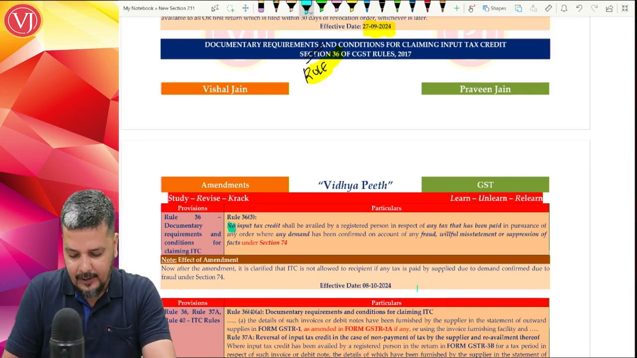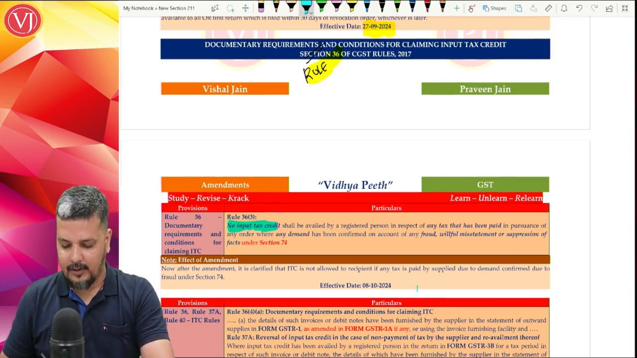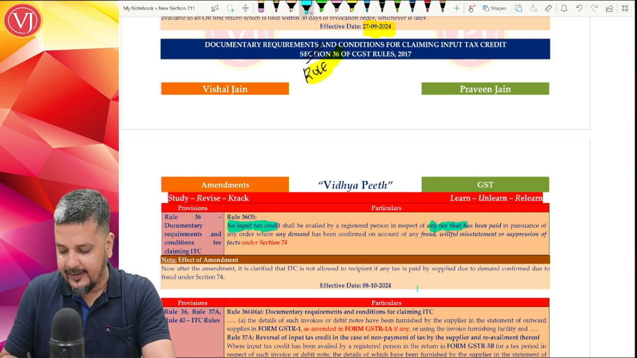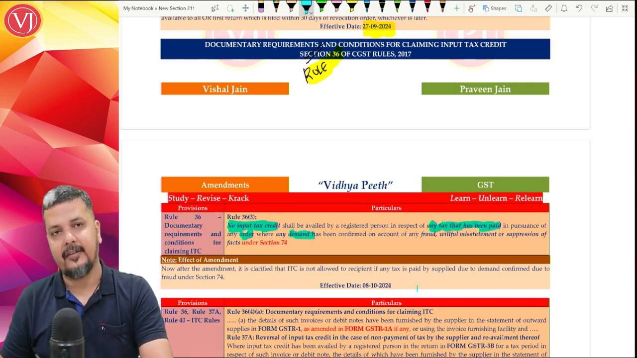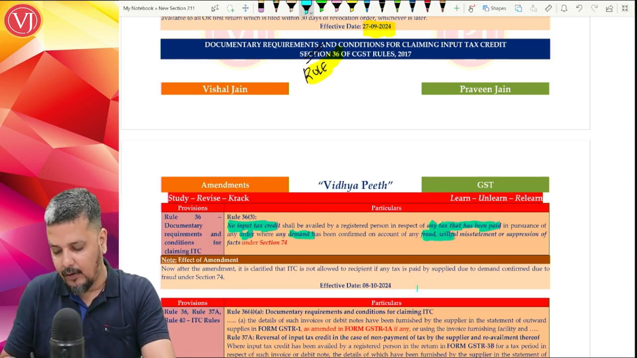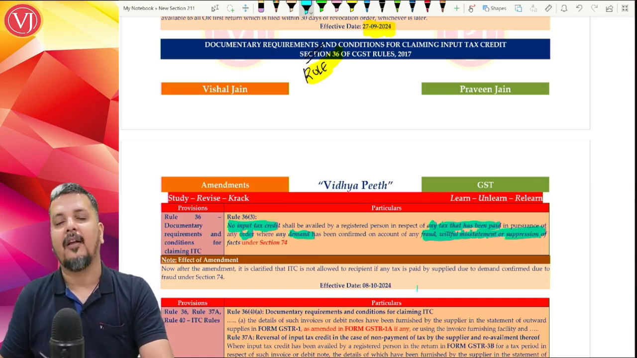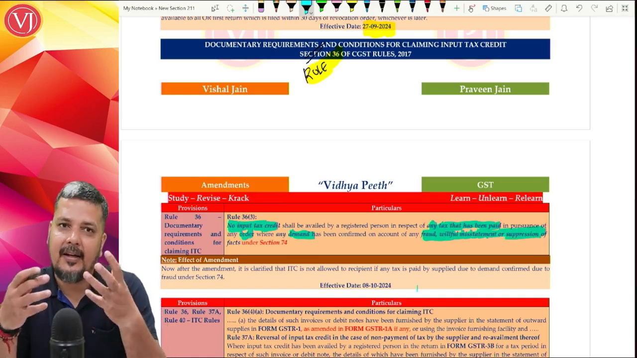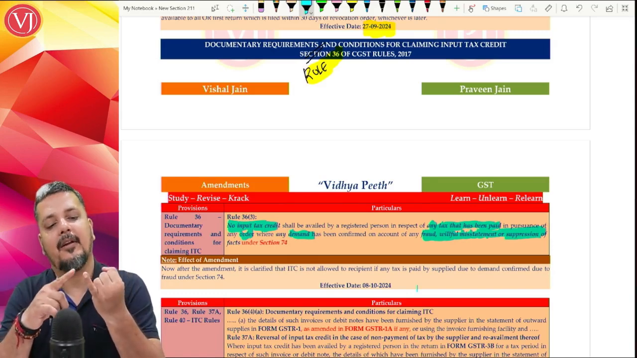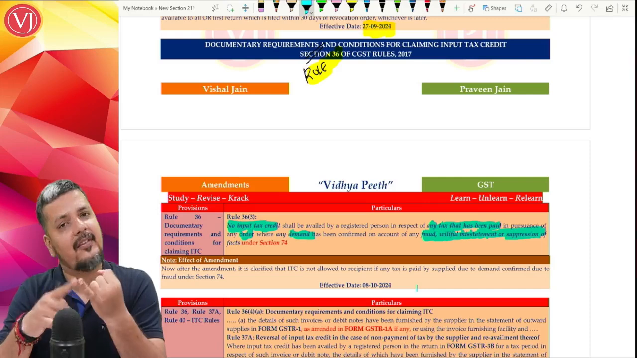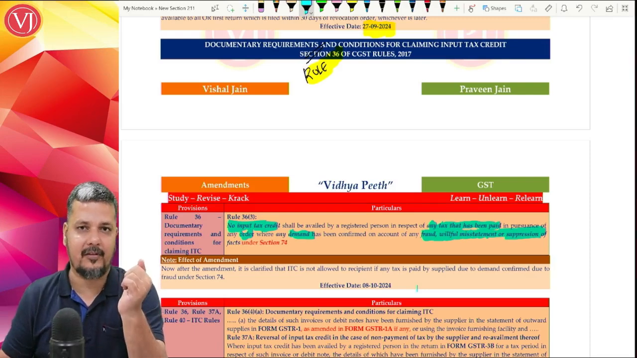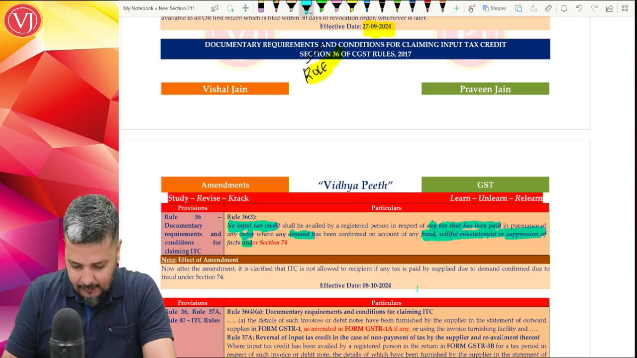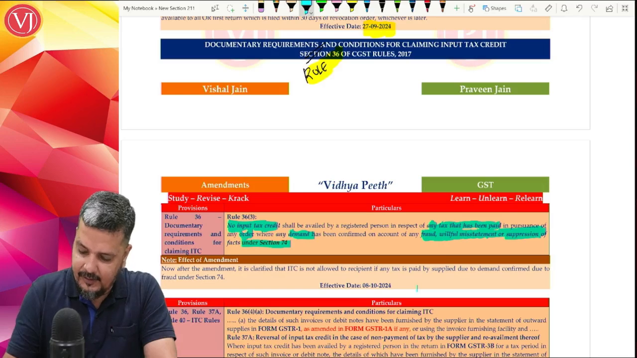You cannot take input tax credit if at all you're talking about a person where tax has been paid because of an order which is passed against the supplier, on account of fraud or willful misstatement or suppression of facts. And you might understand that an order in GST can be under two sections, section 73 and section 74. Section 73 basically talks about the bona fide case. Section 74 talks about the fraudulent case: fraud, willful misstatement and suppression of facts. Now they've added this section 74.